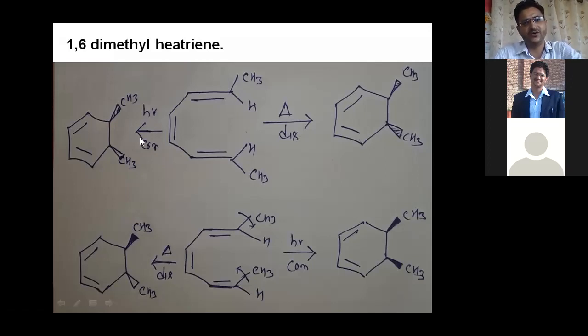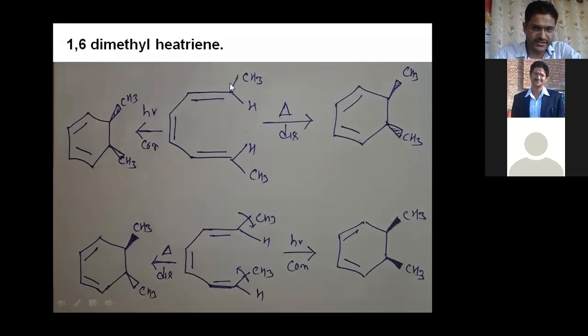In case of this compound, in case of cyclohexatriene, right? Now after that, second condition, because here CH3 is above the plane and here CH3 below the plane. In that condition, because these are two different compounds, you can see this part is exactly the same, but this part is not exactly the same.